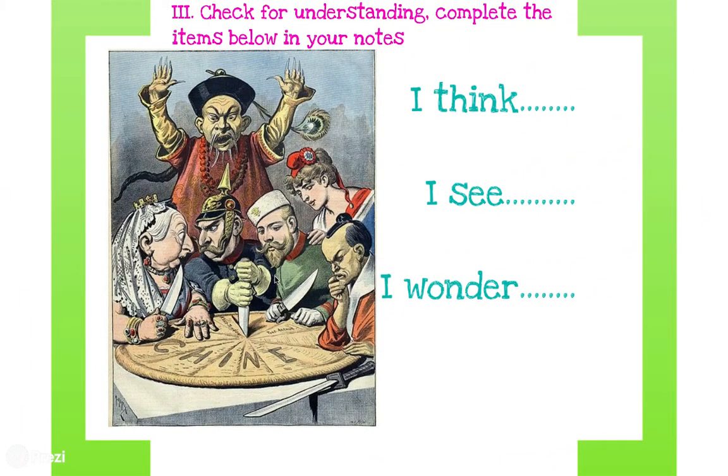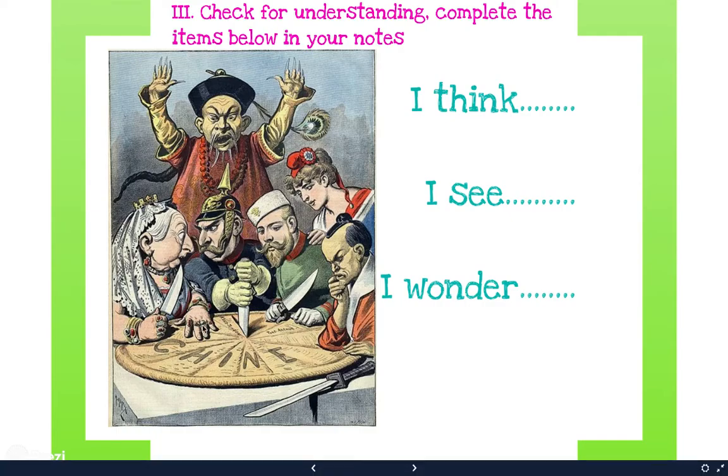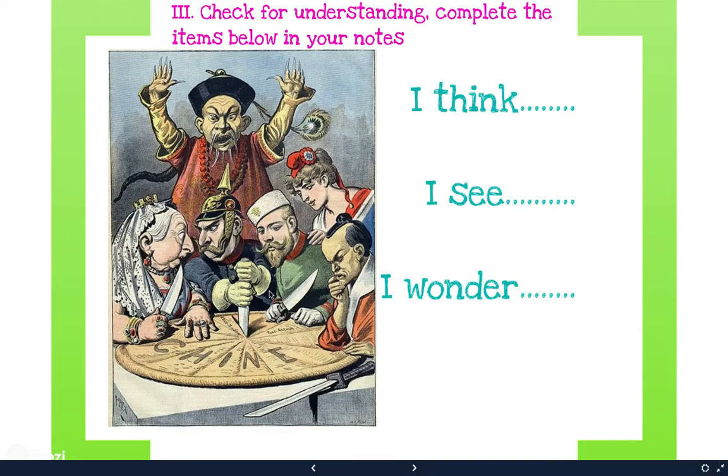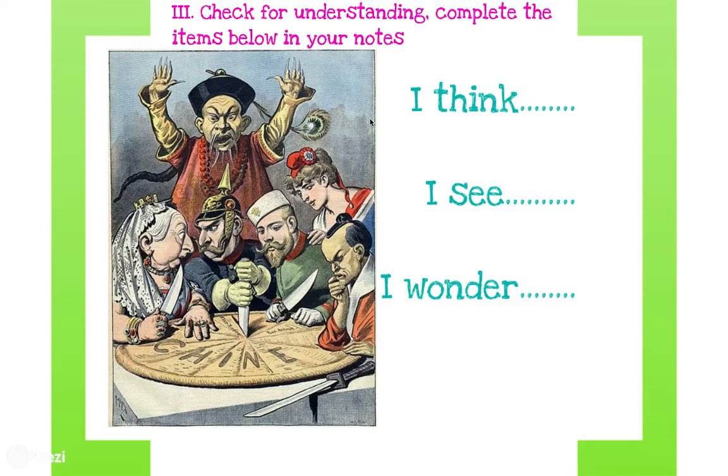So here's your third check for understanding. Complete the items below in your notes. Based off of this image, what do you think, what do you see, and what do you wonder? Make sure you add this check for understanding number here because I will look for it in your notes. So Ms. McCrae is going to give you two clues. This pie is representative of China, and there are some other imperial powers, and there's someone trying to stop it. So take a moment to yourself, and please take a look.